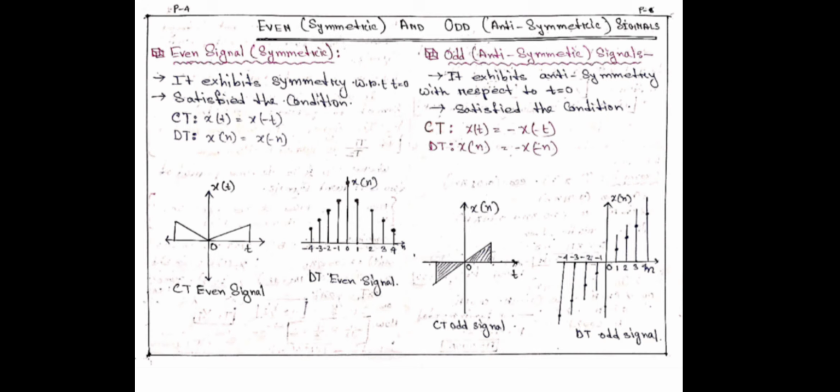But it is not necessary for even signal. Let's see the properties. For even signal, odd part is 0. For odd signal, even part is 0. Product of two odd signals is even. Product of two even signals is even. Product of even and odd signal is odd.